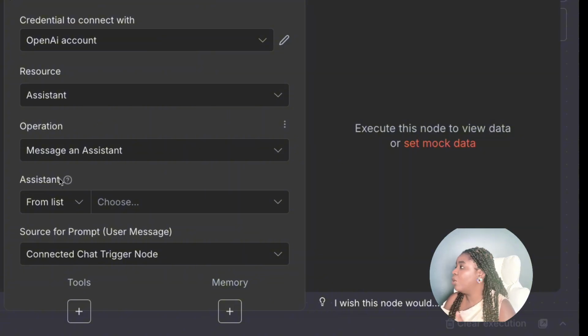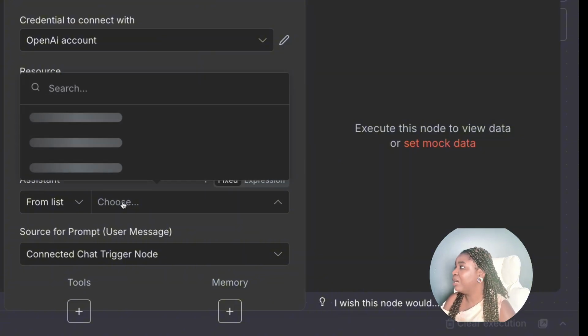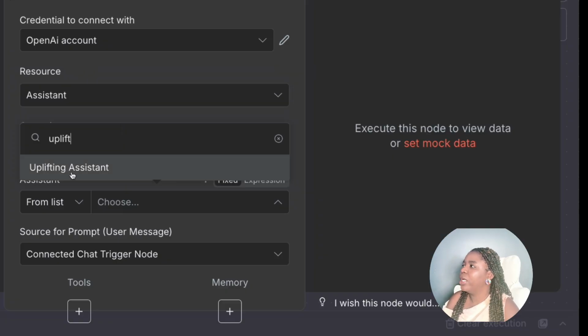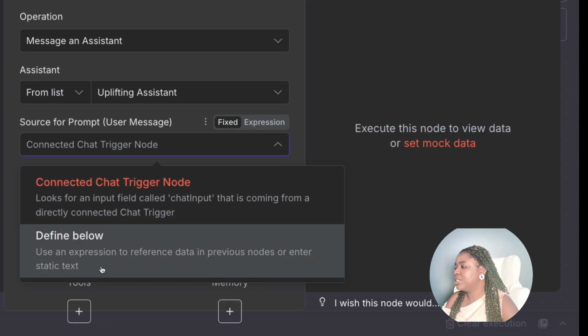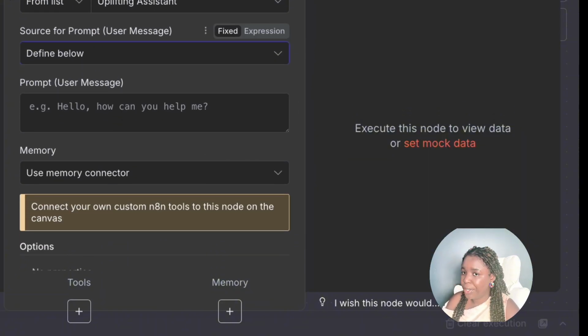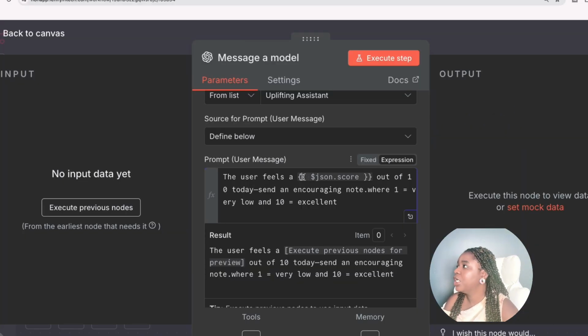Now, coming into the OpenAI assistant, I'm just clicking on message an assistant. Mind you, I already created my assistant in the back end, so I don't need to create an assistant again. I'm going to select the assistant from the list. So I already have an uplifting messaging assistant, and I'm just going to be using it for this particular part of the process. And then in terms of the source prompt, I'm going to define it below. I'm putting in the score that was gotten from the WhatsApp message, and I'm saying that based on the user score, send a message.